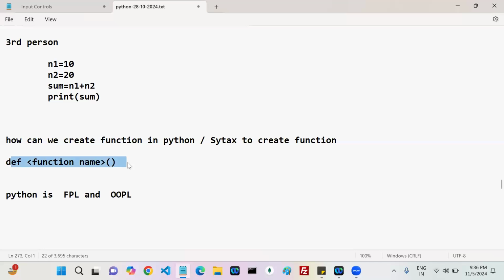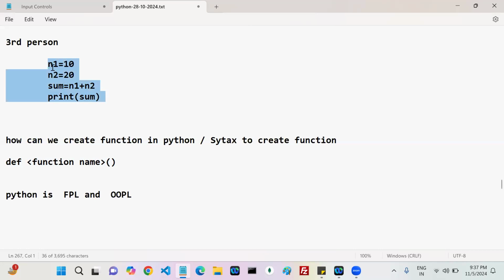In this function also, you have to write some code. That is nothing but the function body. You can write any number of statements, but a minimum of one statement is required.